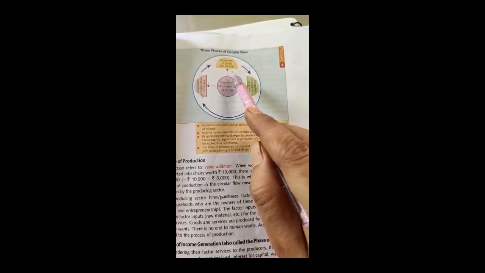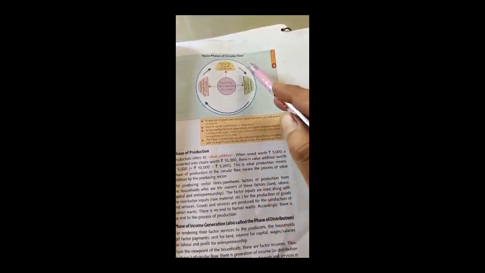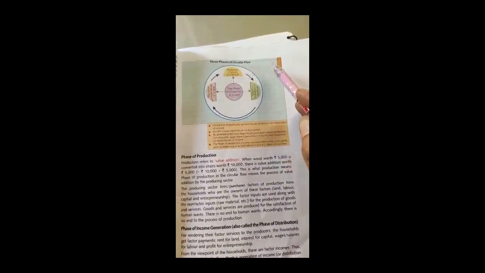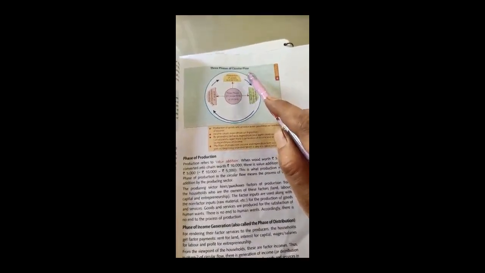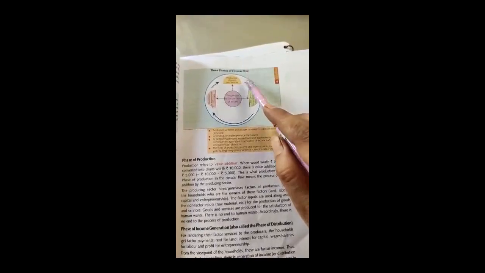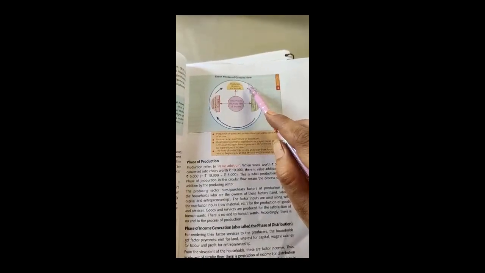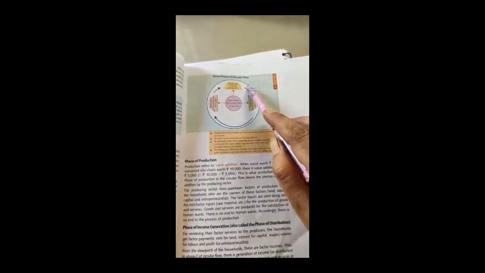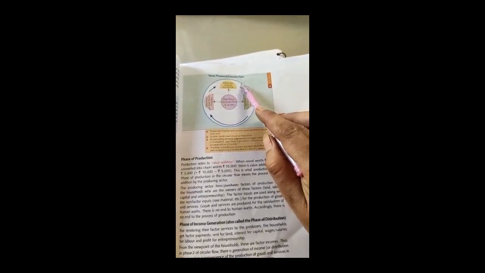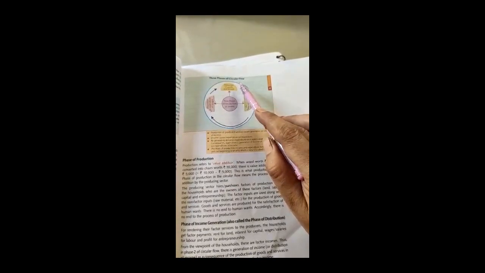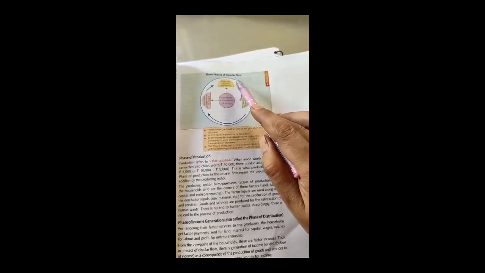Here you can see the first phase, production of goods and services. The producing sector hires or purchases factors of production from the households who are the owners of these factors: land, labor, capital and entrepreneurship. The factor inputs are used along with non-factor inputs like raw material, etc., for the production of goods and services, which are produced for the satisfaction of human wants. There is no end of human wants. Accordingly, there is no end to the process of production.